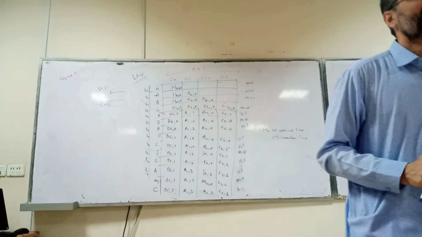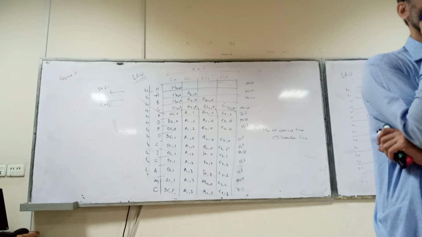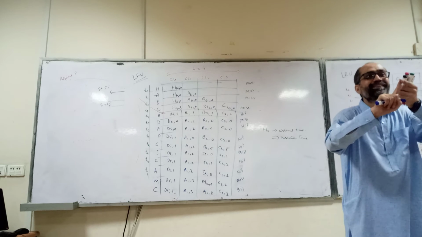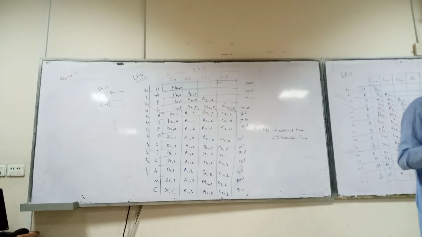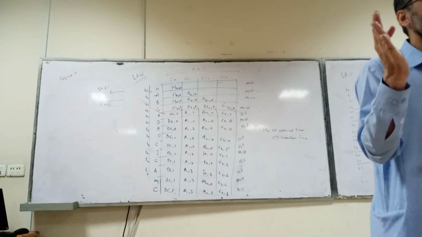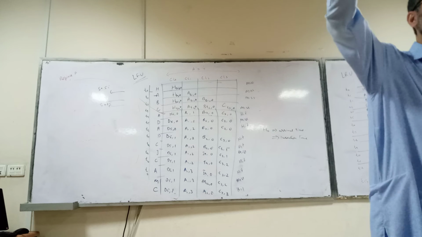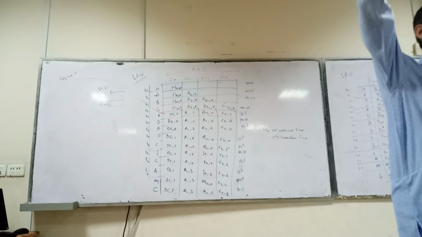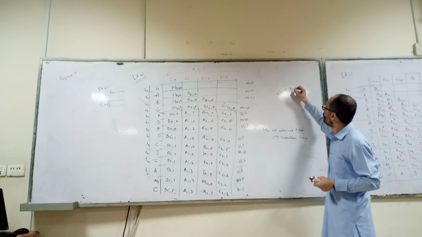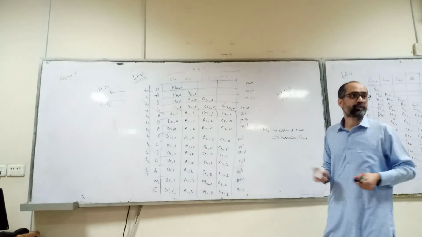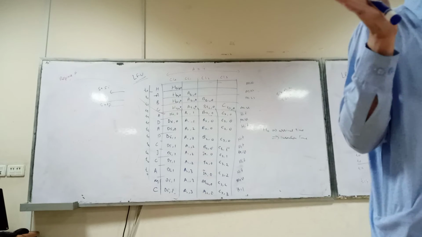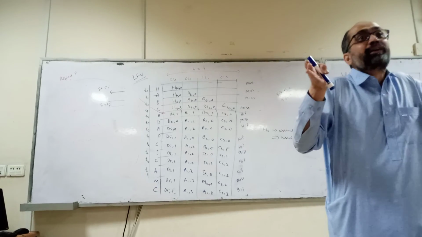So this is least frequently used. But it has some associated overheads. There should also be a counter, because for the cache line we need not only the valid field and the tag field, but also the count. If you use a 3-bit counter, then once it reaches 7 it cannot go higher. So it is a saturating concept, and it depends upon the size of the counter. If the size of the counter is 3 bits, it can count a maximum of 7. If a block is accessed 9 times, it will not keep track of that. If you increase the size of the counter, it will be more accurate.